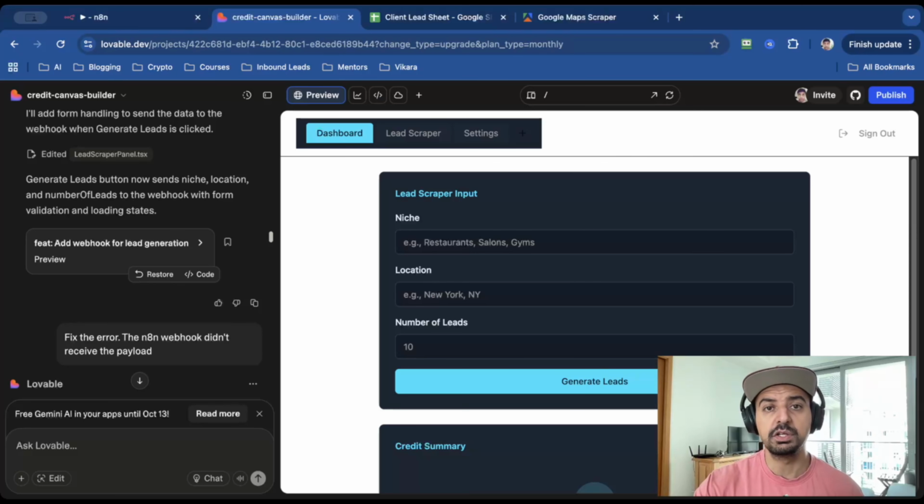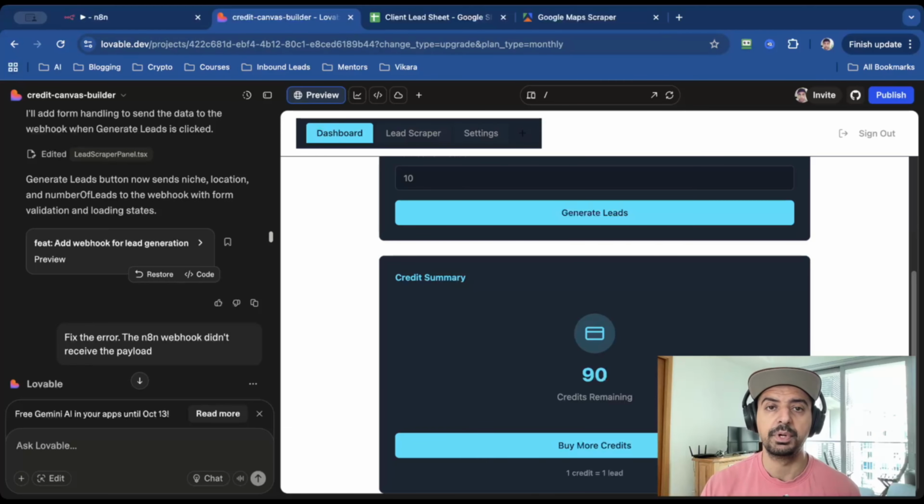If you're still selling automations, this is your sign to stop. Build assets instead, systems that work while you sleep. And honestly, you can make this app even more glossy if you spend time inside of Lovable and keep prompting it away. I just want to show you what's possible in 20 minutes or less. But the most important takeaway here is it doesn't require a single line of coding. And you can also connect this up to a payment gateway, so you can bill your clients on a monthly basis.